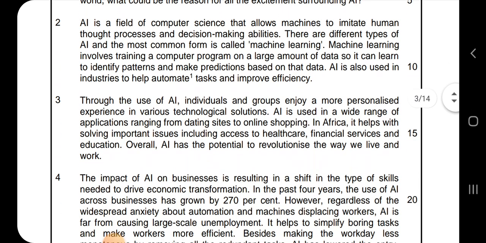Through the use of AI, individuals and groups enjoy a more personalized experience in various technological solutions. AI is used in a wide range of applications, ranging from data sites to online shopping. In Africa, it helps with solving important issues including access to healthcare, financial services, and education. Overall, AI has the potential to revolutionize the way we live and work.